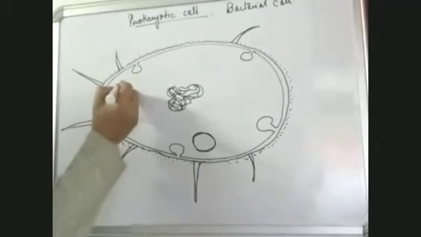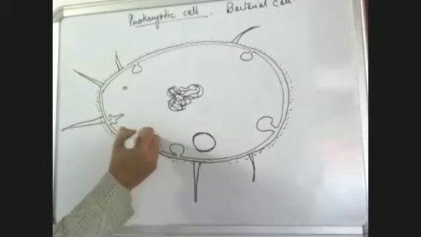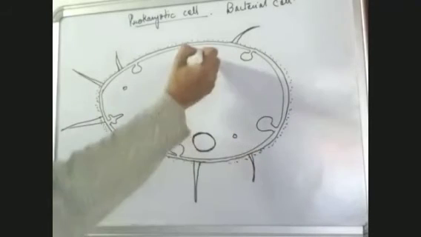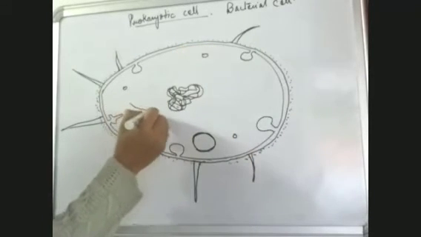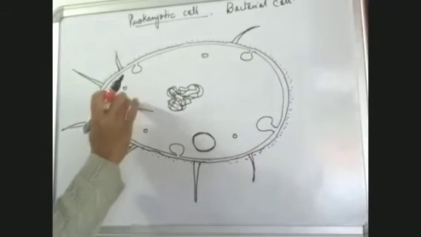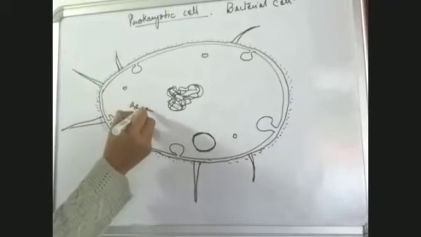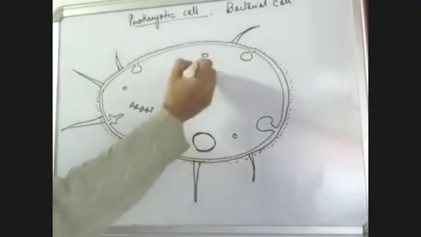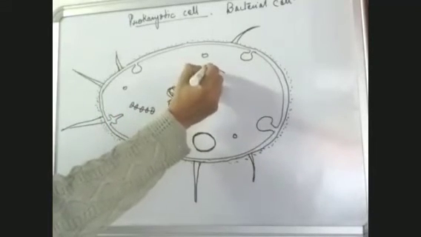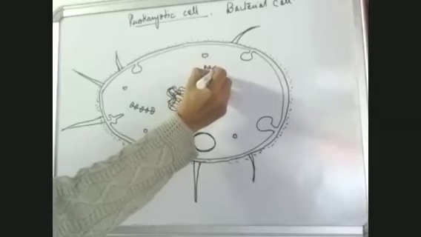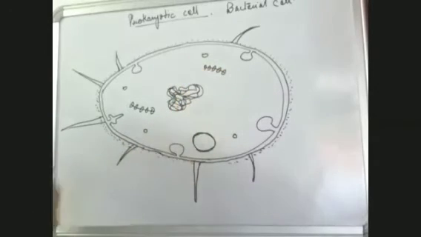Besides this, we have ribosomes. Ribosomes are present here and there, and in some cases, the ribosomes are in the form of polyribosomes. Like this. Then we have some RNA.